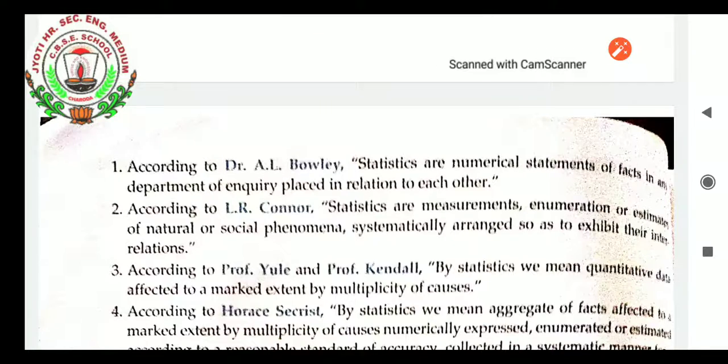According to plural sense, in different fields the meaning of statistics will be common. According to L.R. Connor, statistics are measurements, enumerations or estimates of natural or social phenomena systematically arranged so as to exhibit their interrelationship. Means between any related data we can make connections and we can calculate the differences or additions, everything we want to do with the data, that can be done. It is known as statistics.